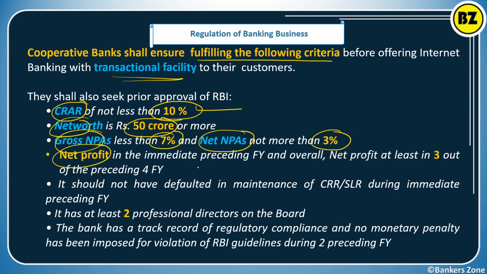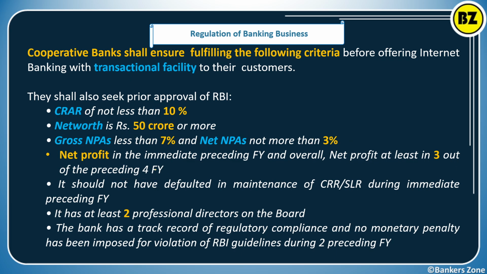Net profit for the cooperative bank in the immediate preceding financial year, and overall net profit at least 3 out of the preceding 4 financial years. That means the cooperative bank should be profitable. That is, net profit in the last financial year, and out of the 4 preceding years, 3 should be in profit.